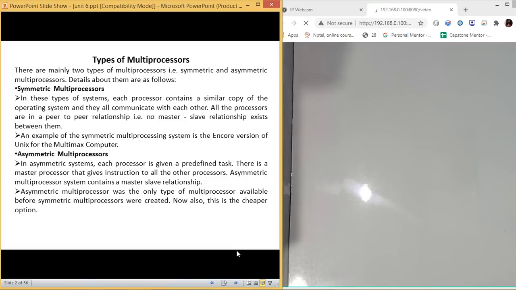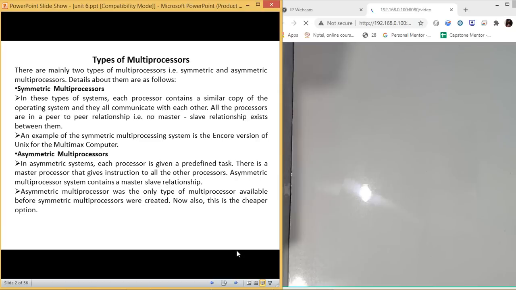And all the processors have a peer-to-peer relationship, meaning there is no senior or master relationship between the processors. So all the processors are the same, there is no master-slave relationship. There is an example for this: the Multimax computer, which is also known as a symmetric multiprocessor.